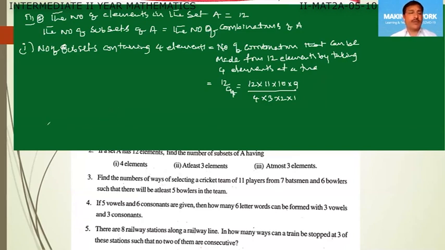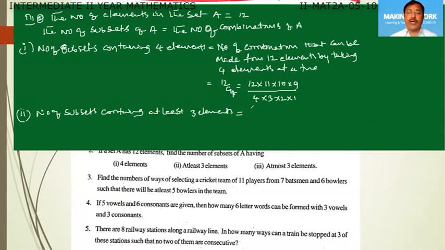And the next question, second question: the number of subsets containing at least 3 elements. At least 3 elements. That means the number of combinations containing at least 3 elements.